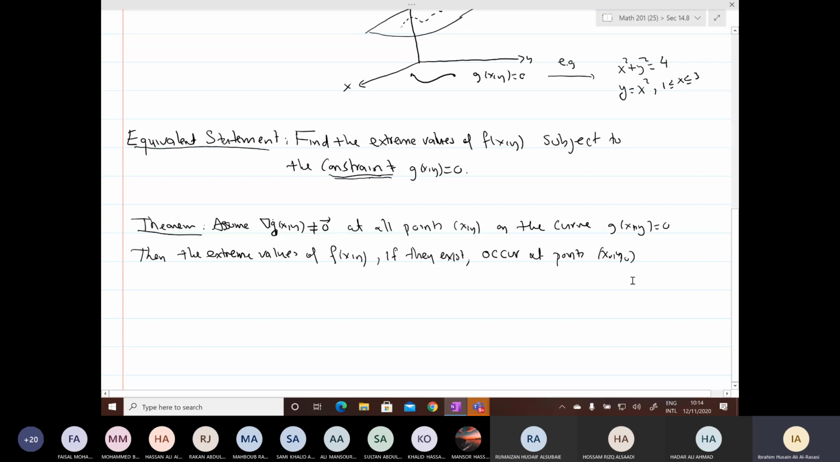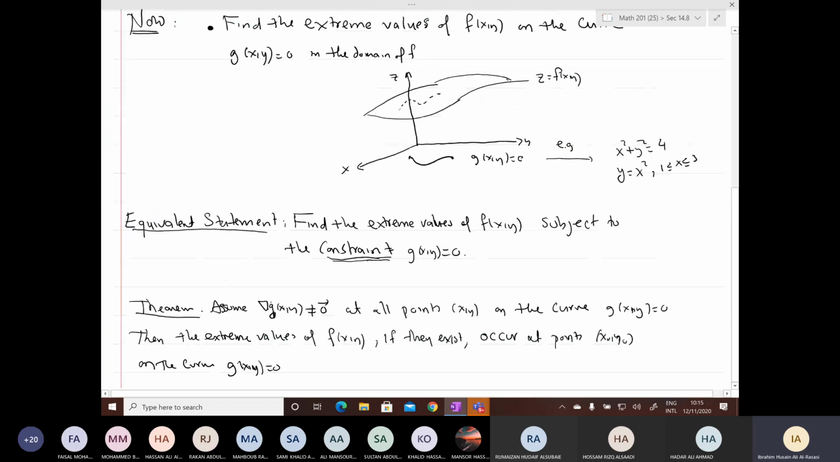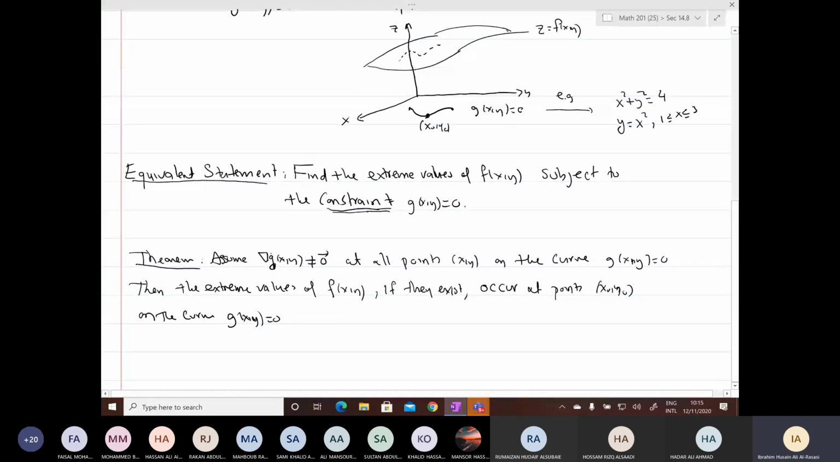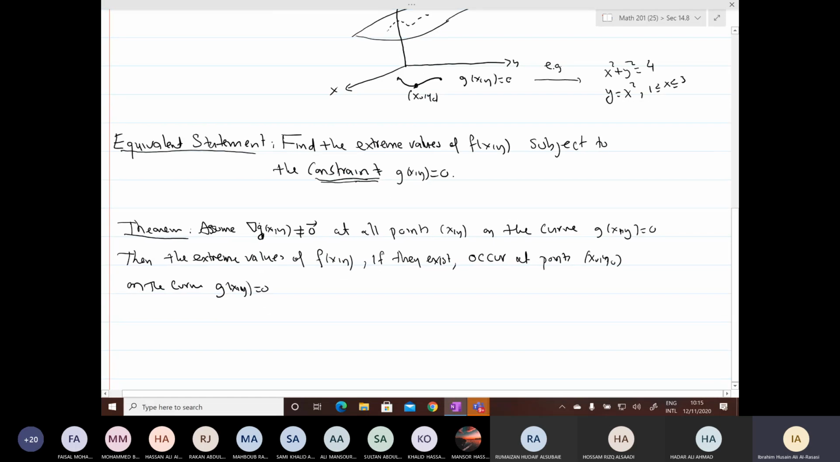What is the condition satisfied by this point (x0, y0) on the curve? First, on the curve, g(x0, y0) equals 0. So it is natural, the point I need has to be somewhere on the curve. This is natural, because this is my domain. The domain is just the points on the curve.